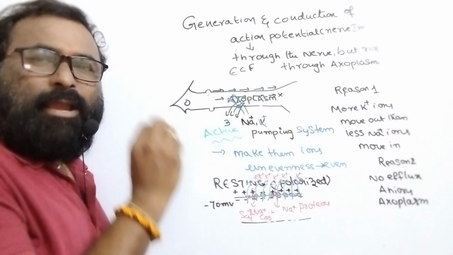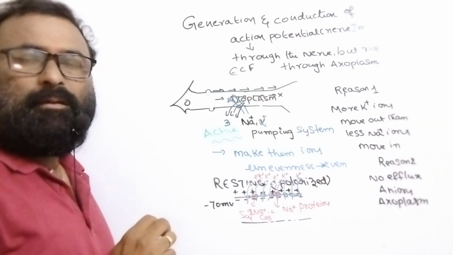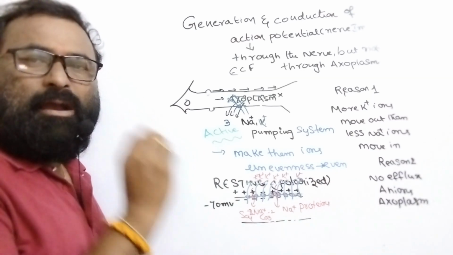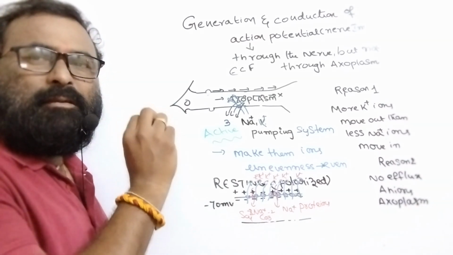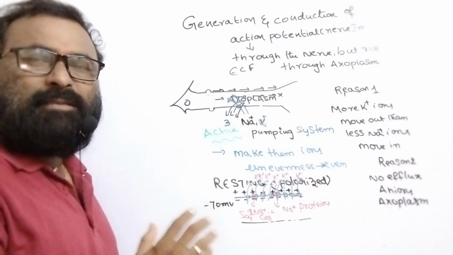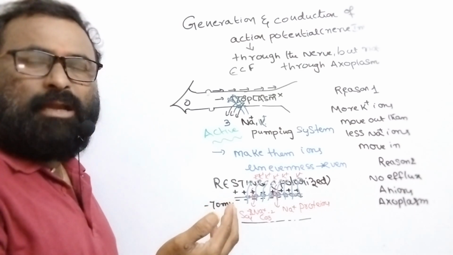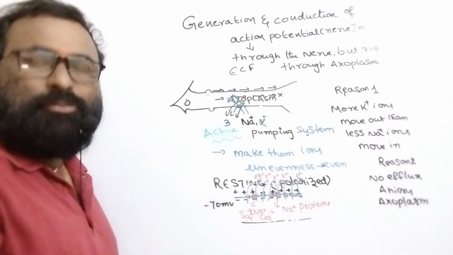Sodium ions travel through the sodium-specific channels, and potassium ions travel through the potassium channels. Sodium ions never travel through the potassium channels, and potassium ions do not travel through the sodium channels.